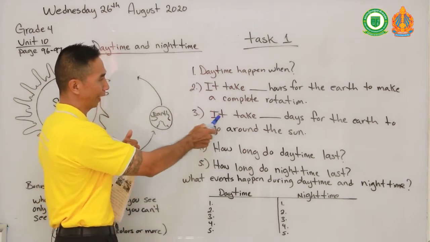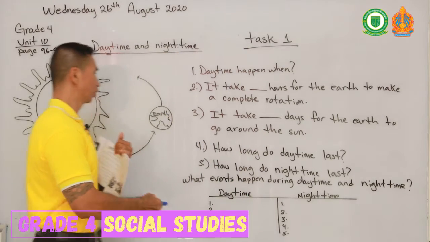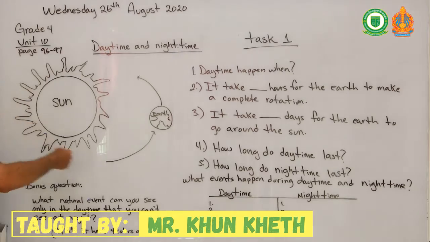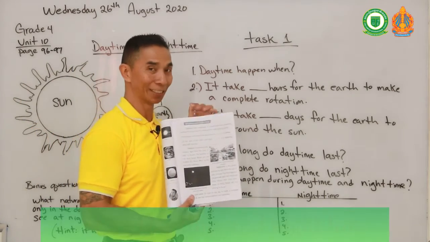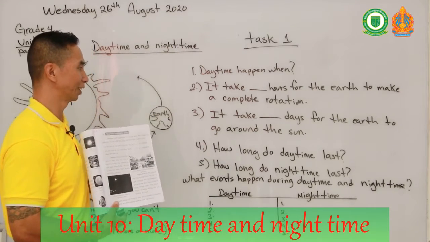And question number 3, it takes blank days for the Earth to go around the sun. So how many days does it take for the Earth to go around the sun? It is not here, but I hope you know, because it is part of our calendars. How many days does it take for Earth to go around the sun?